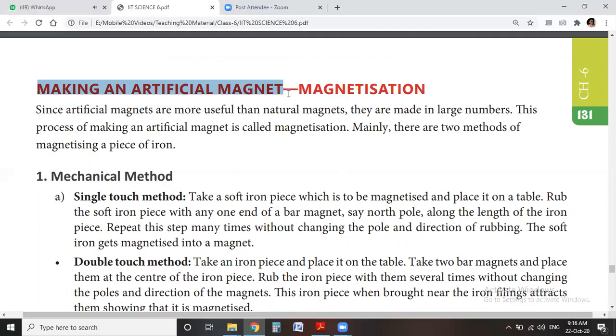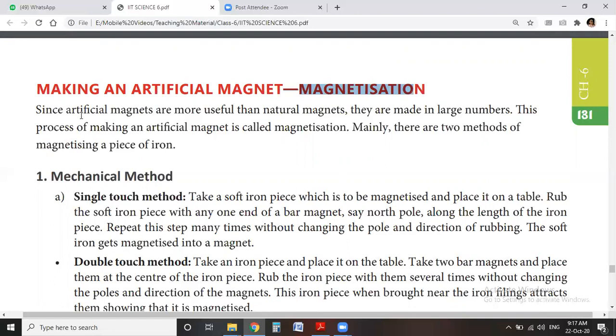And some magnets are prepared artificially, produced by man. These are also known as man-made, and the name of this type of magnet is artificial magnet. And the process of making an artificial magnet is known as magnetization.